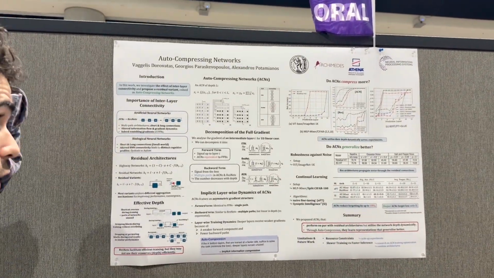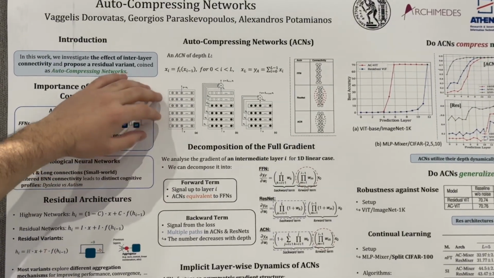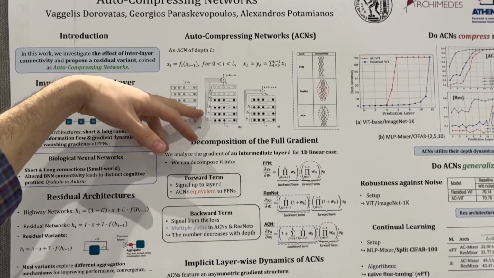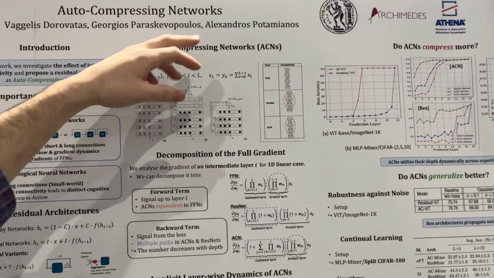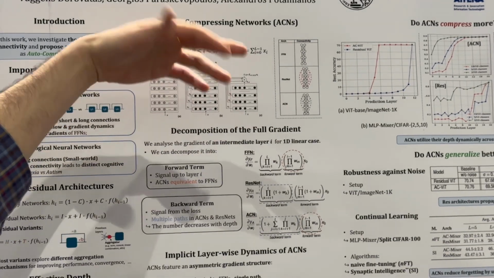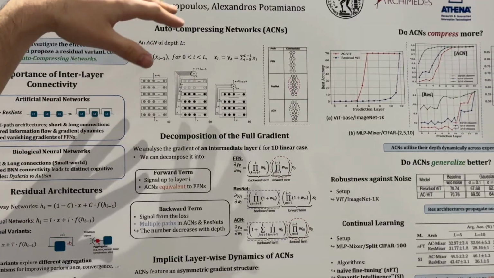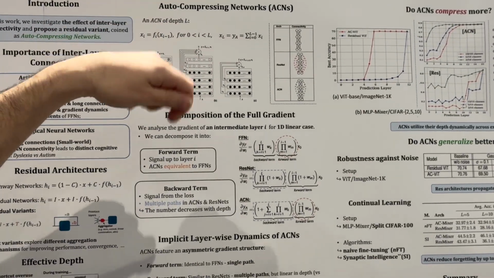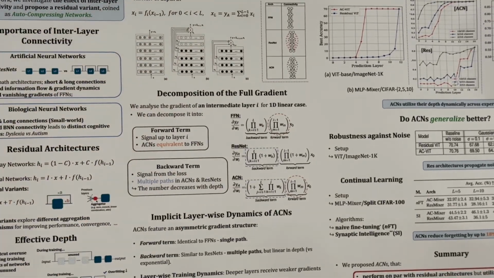So we propose these auto-compressive networks, essentially starting from a feedforward network with some added connections. We add long connections from each layer output to the network output. So what happens is that in feedforward we have connections from a layer to the next one only. In a ResNet, through residual summation, we have connections from each layer to all subsequent ones, and in ACNs, we have connections from each layer to the next and to the output, so a kind of sparse design in between the two of them.